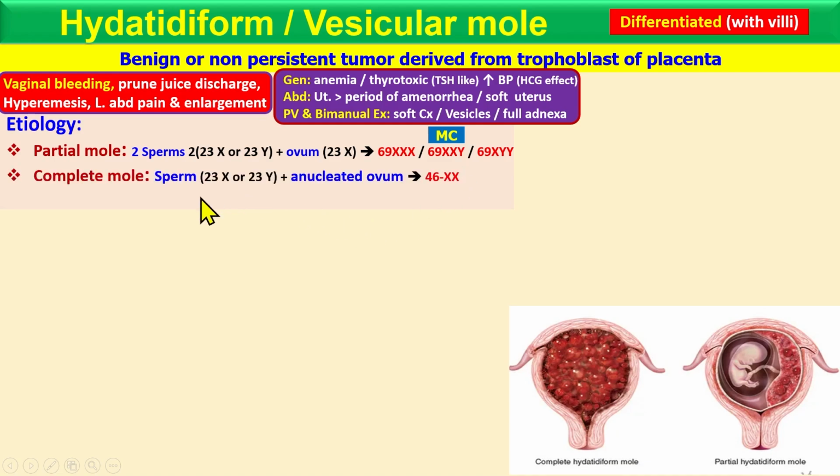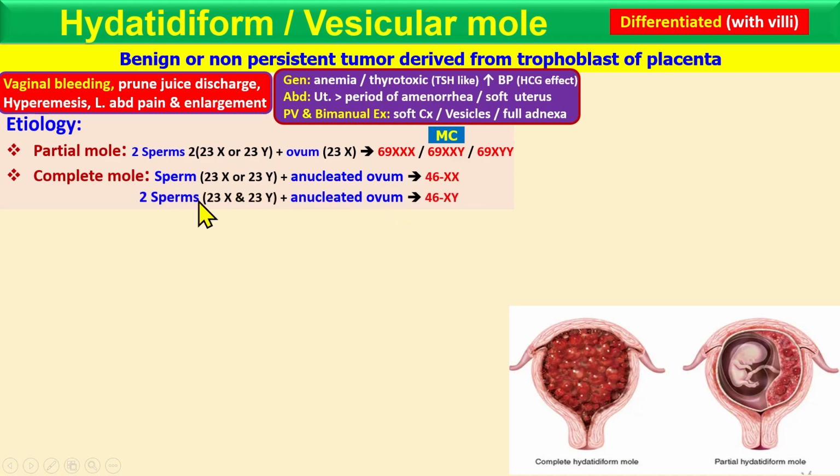Okay. In the complete mole, there is a single sperm going to an anucleated ovum, or you can say an empty ovum, so there is no chromosome in the ovum. So only the paternal chromosomes. Okay, so 46XX, they are coming from the sperm, not from the ovum because it's empty.